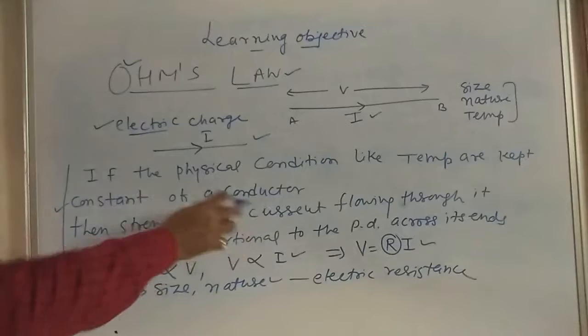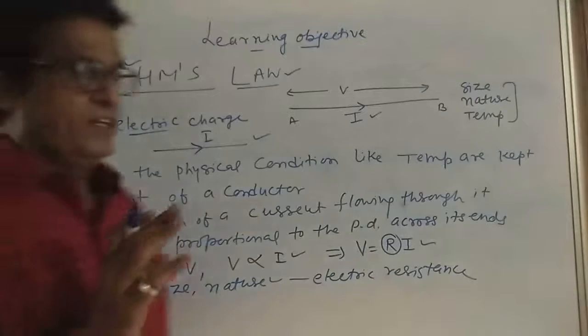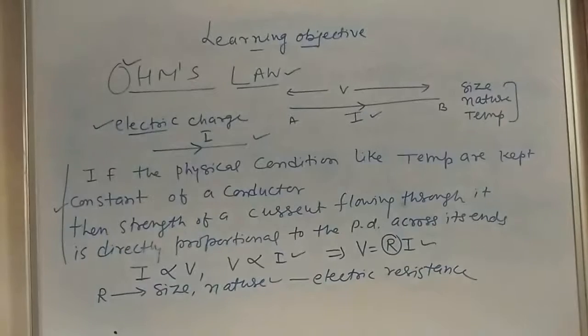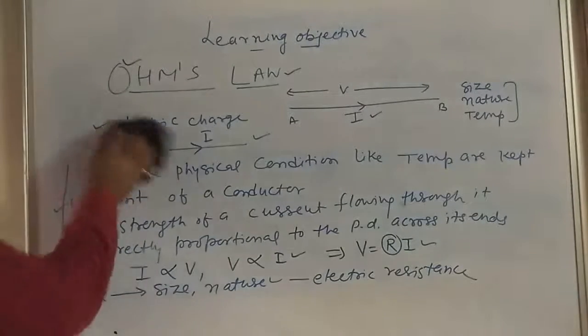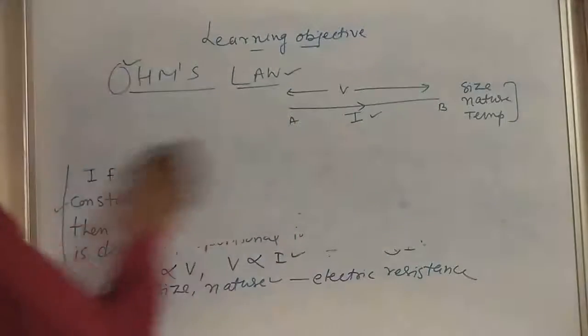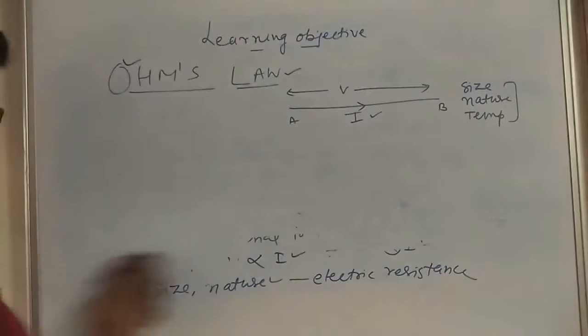Resistance is the property of the conductor. Remember this, resistance is the property of a conductor. Now we'll go ahead and write it down.